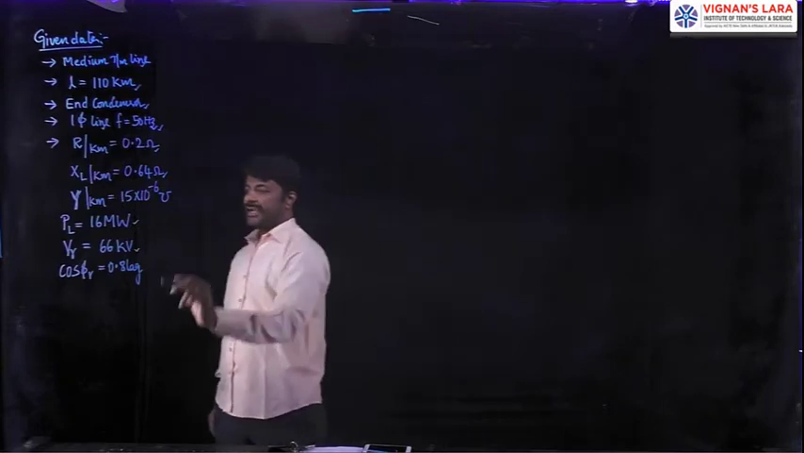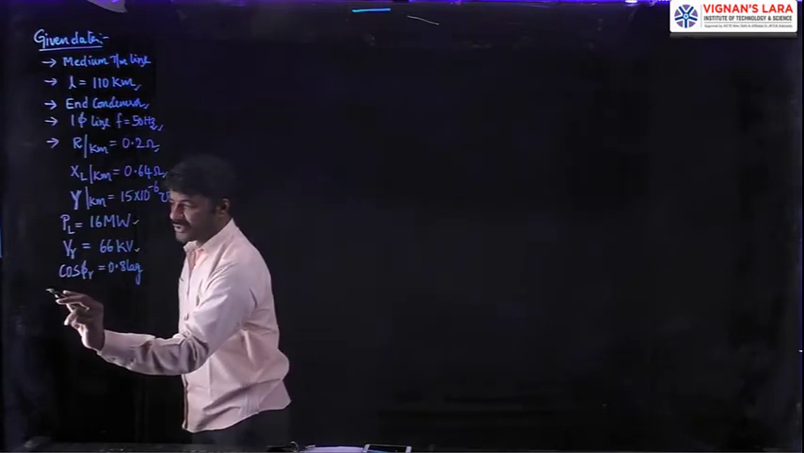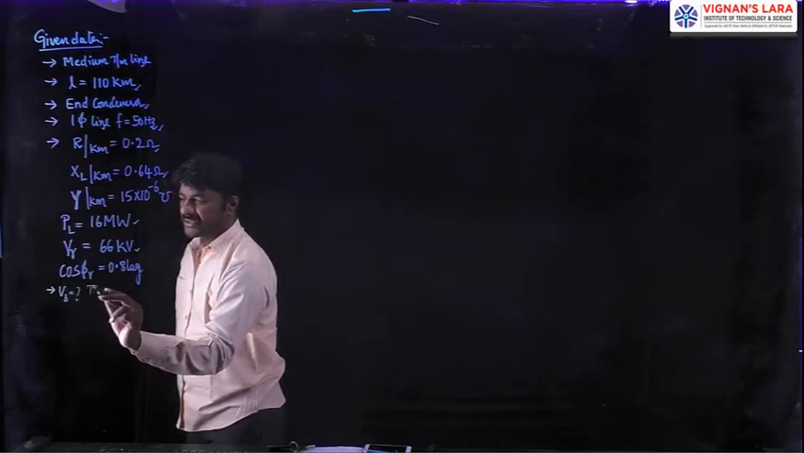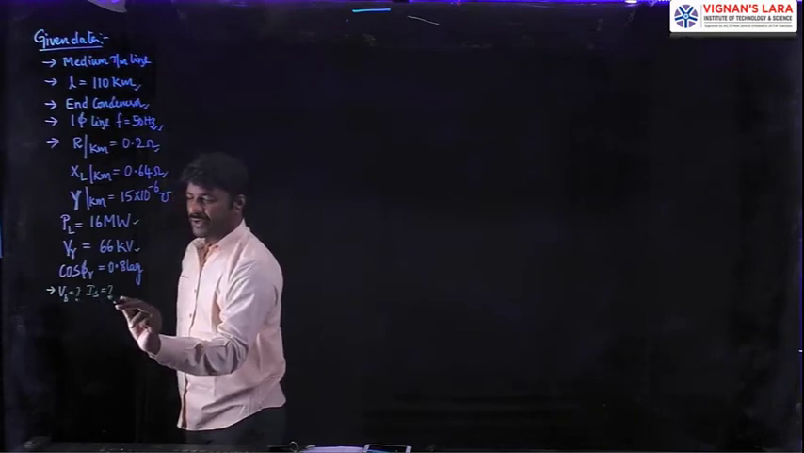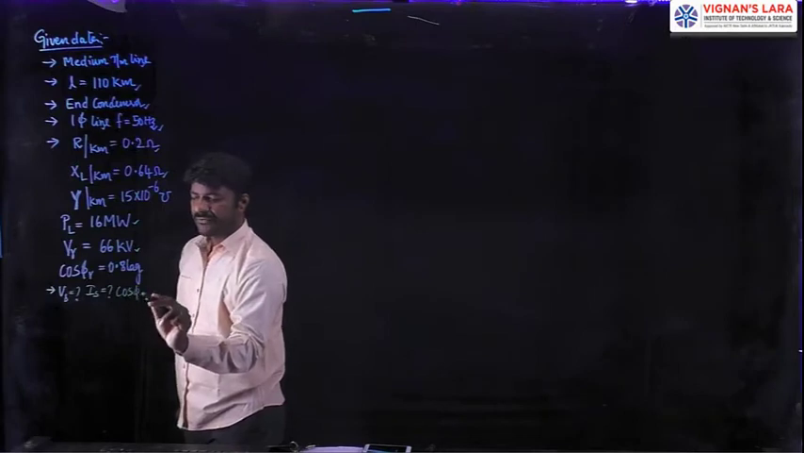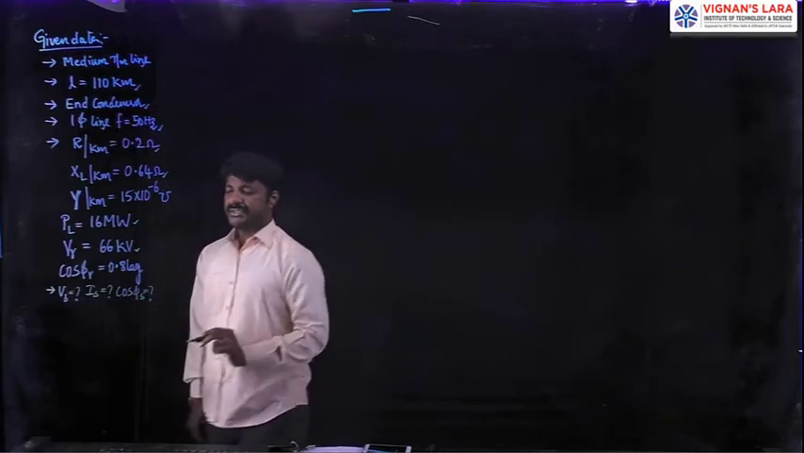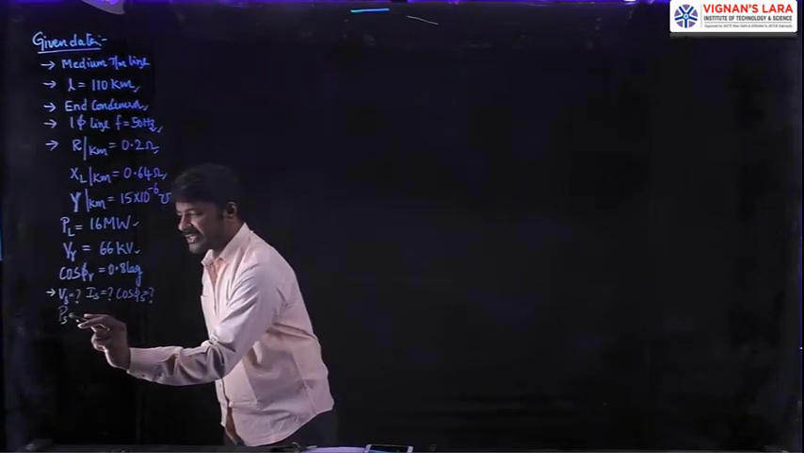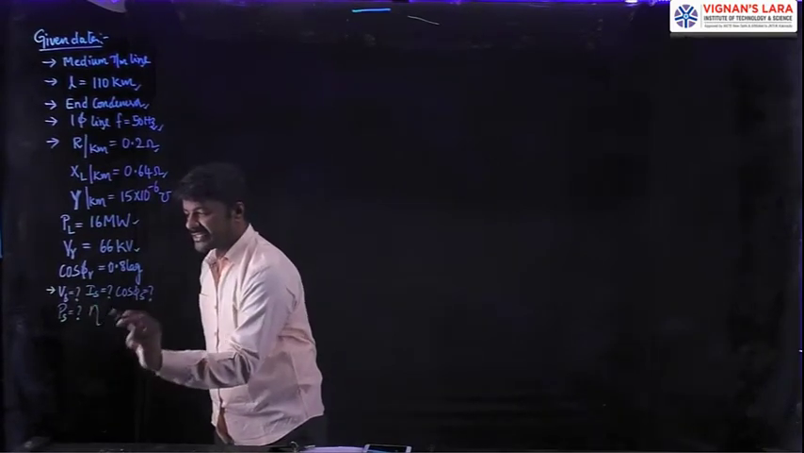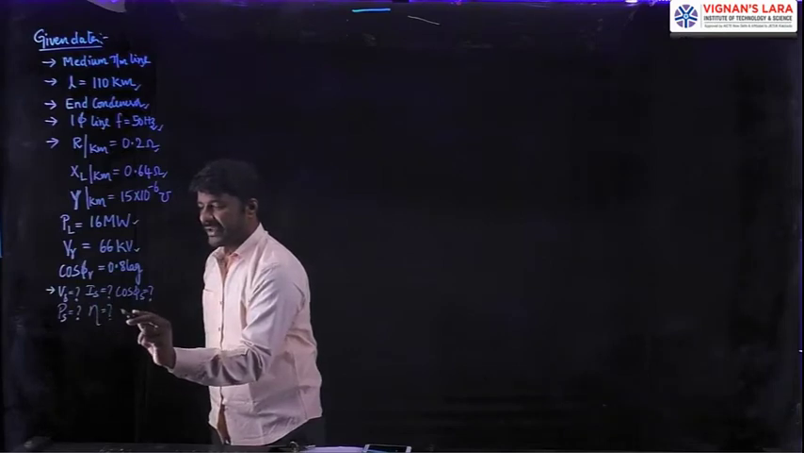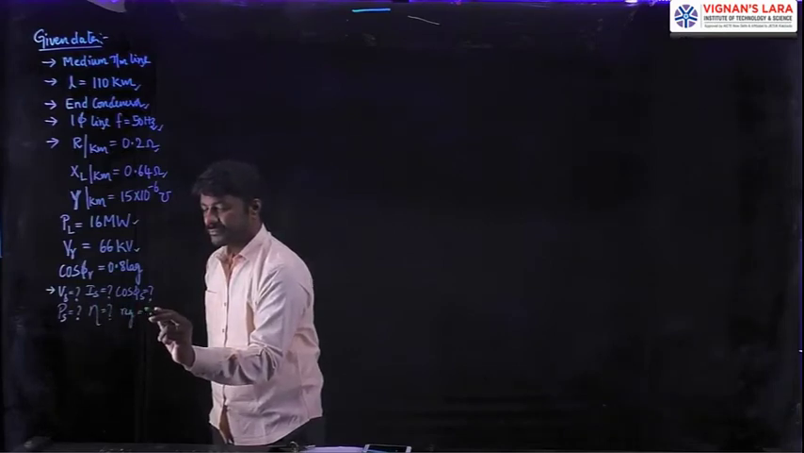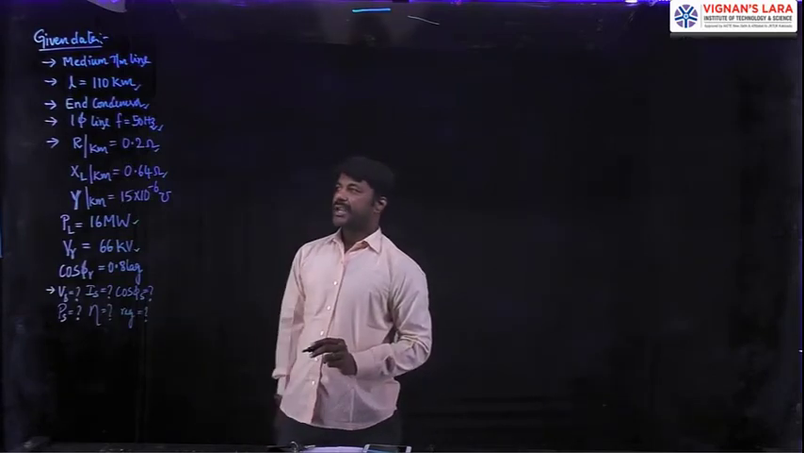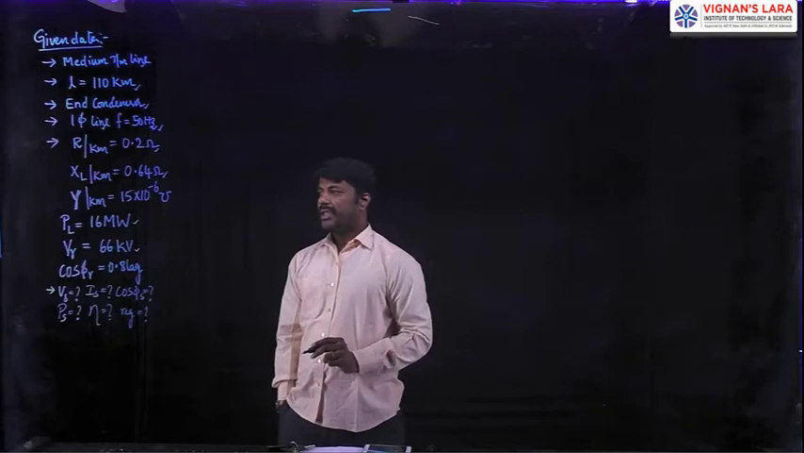With this given data, they are asking us to find the sending end voltage Vs, the sending end current Is, the sending end power factor cos phi s, followed by the power on the sending end side Ps. Next, efficiency and regulation. These values we have to find out for this given data. So let me solve the problem step by step.